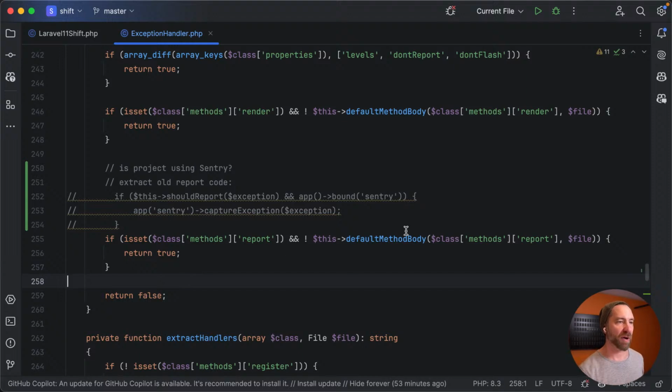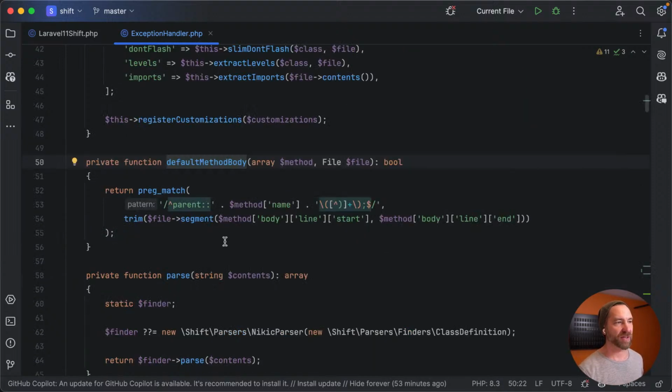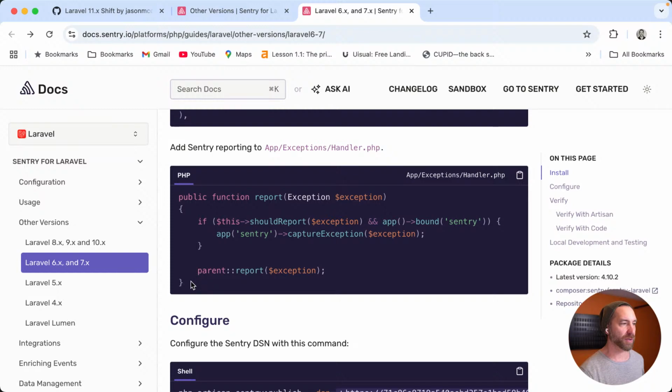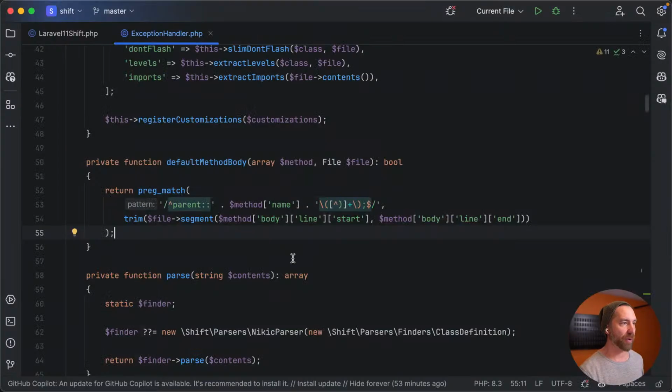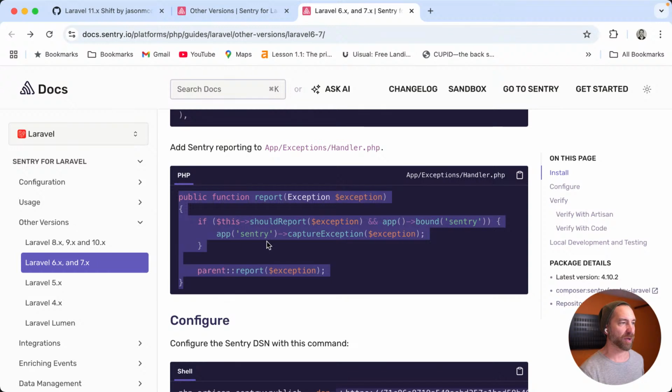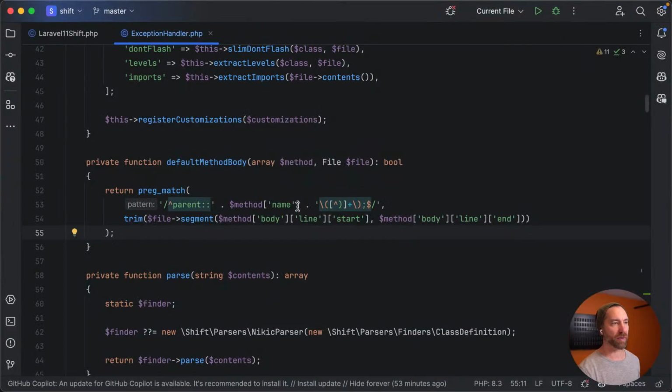Yeah. What does default method body do? It just does the same thing. It trims the segment to make sure that that's what it looks like. So if we were to pull this part out, we would have the same method body. We would just have something that called parent, the method name with the argument. Boom, right there. So all we have to do is pre-trim that before we pass it in. So yeah, I think if we did that, well, there's a little bit more to do.